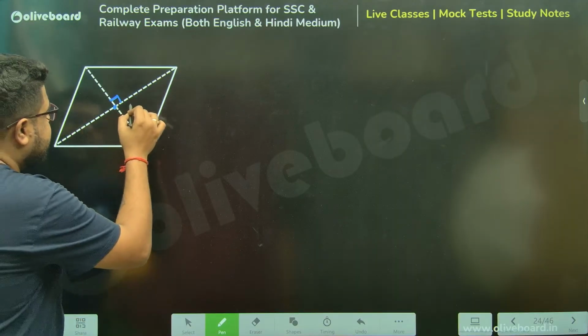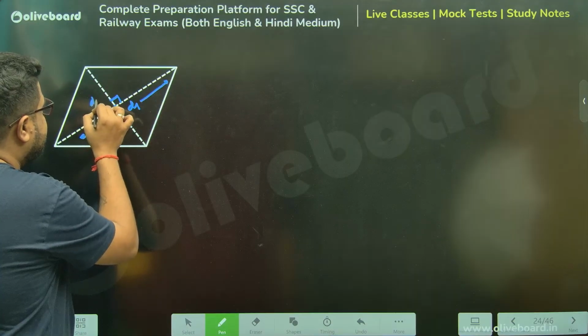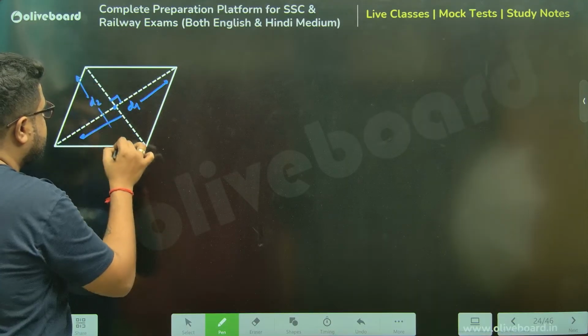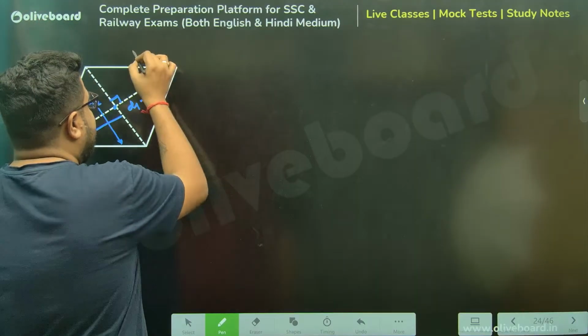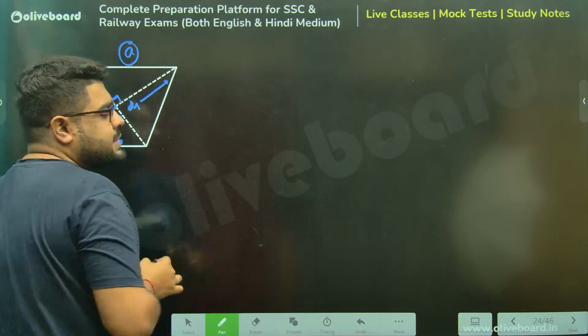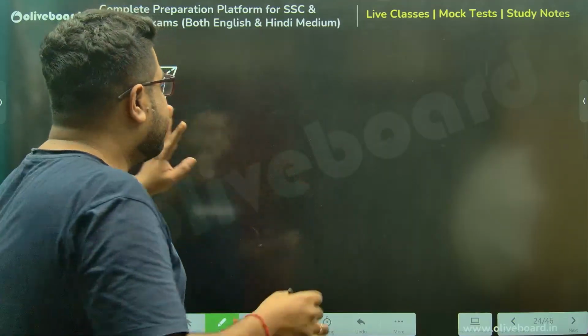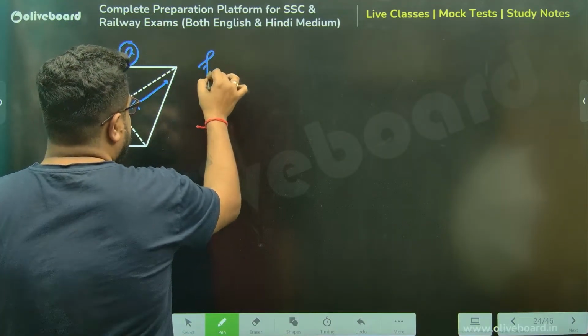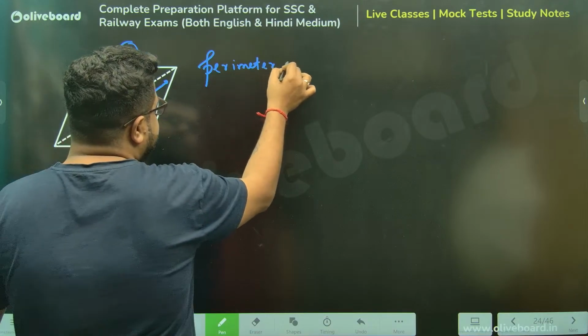So if I say this diagonal length is d1, let's say, and this is d2. So what I can do? Let's say the side length of a rhombus is a. So two things we can draw. First is for perimeter. For finding out perimeters, we have a very simple relation.